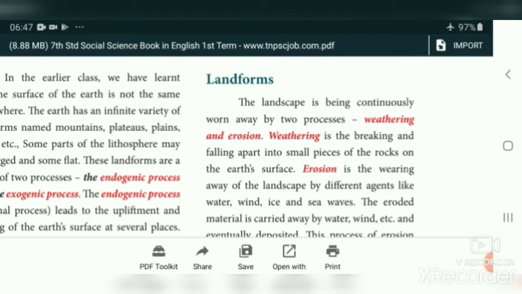Erosion is the wearing away of the landscape by different agents like water, wind, ice, and sea waves. So erosion is the wearing away of rock particles from one place to another place by agents like water, wind, ice, and sea waves. We can see that sea waves erode the materials, transport them from one place to another place and put them into another place.